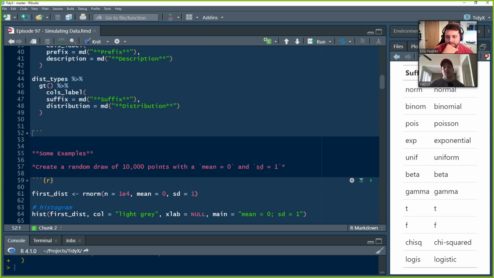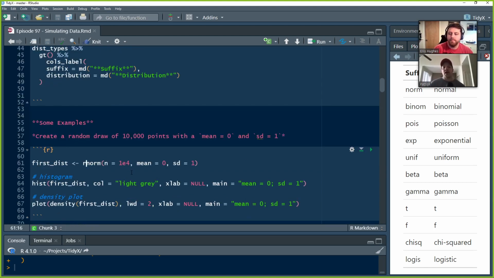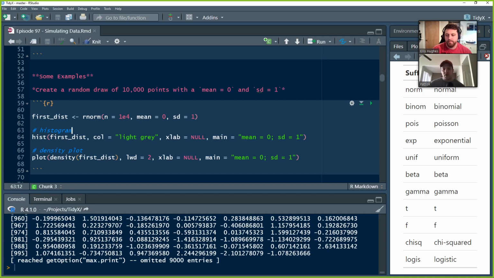So let's give some examples of where you might use this. First one is, let's just create a random draw of 10,000 points with a mean of 0 and a standard deviation of 1. You can set the mean and standard deviation to whatever you want it to be. R is automatically going to default to a mean of 0 and a standard deviation of 1, which makes this very handy if you're building models. But of course, mean and standard deviation could be whatever you want. So in this case, I'm passing n equals 10,000. I'm using scientific notation here because I was being lazy. And then we get basically a vector of 10,000 data points, all random samples coming from a mean of 0 and a standard deviation of 1.